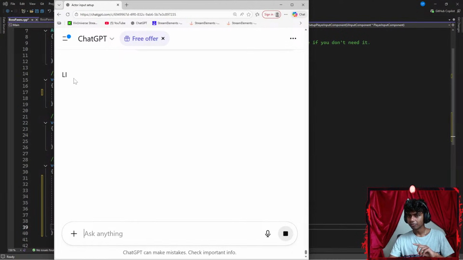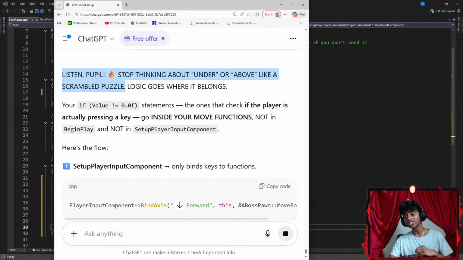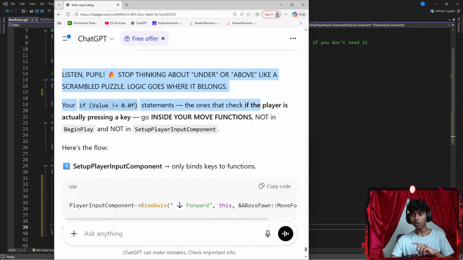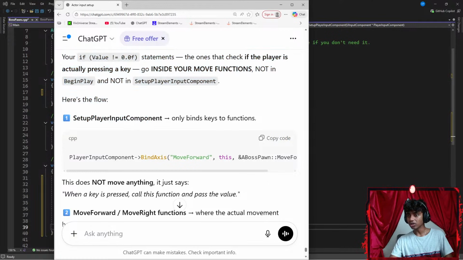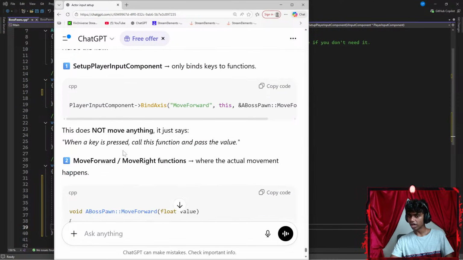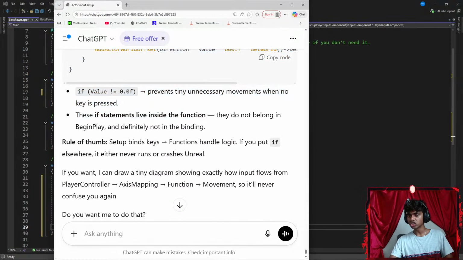Okay, let's see. Stop thinking about under or above like a scrambled puzzle logic where it belongs. If your value is not equal to 0 statement, that one checks. Actually, pressing key goes inside your move function, not inside begin player. Not in setup. Here's how it flows. Setup component, so I do that stuff. Oh, I see. Okay. Move forward, move right function.